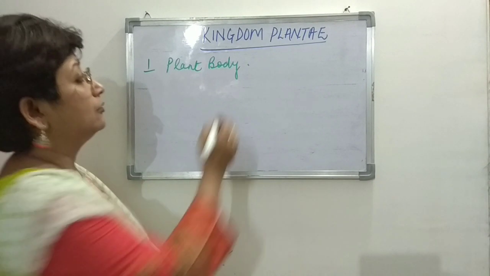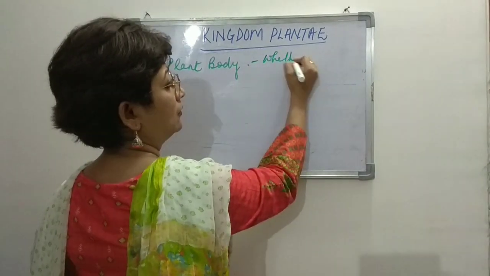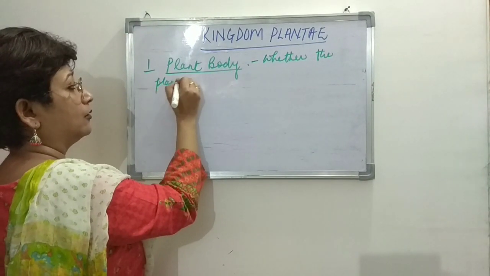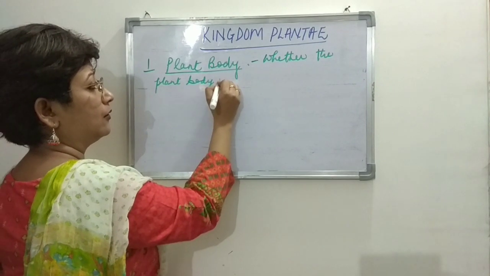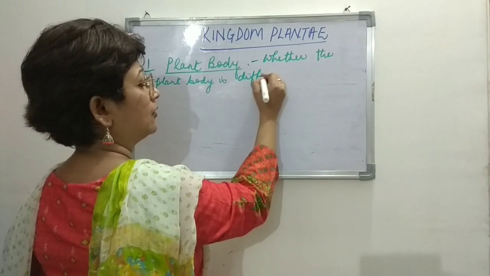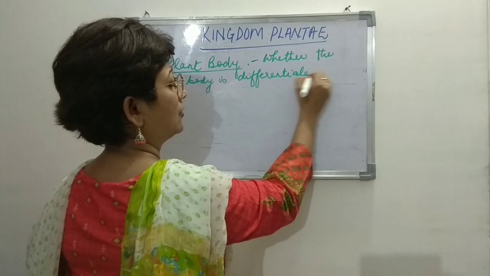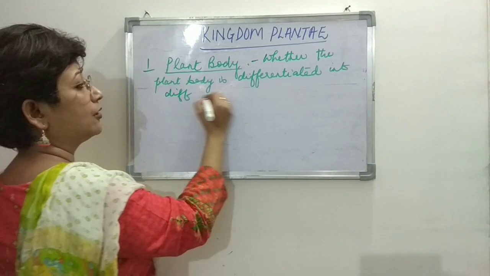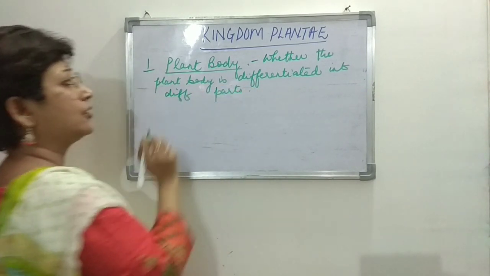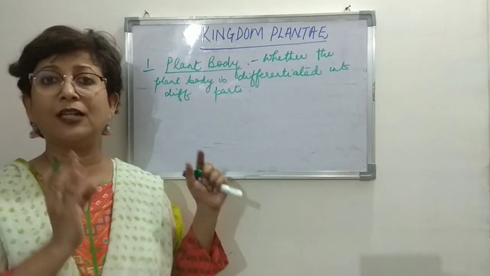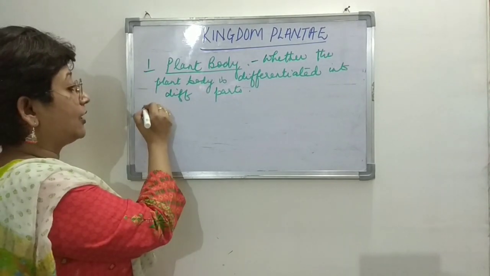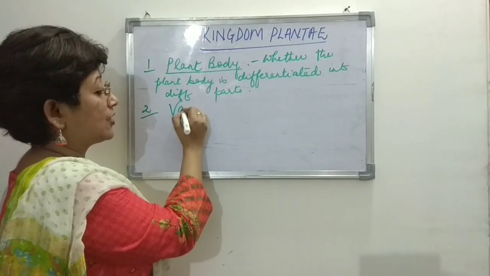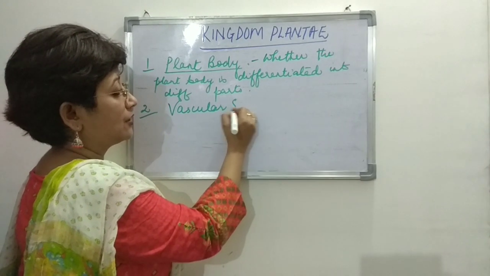So whether the plant body is differentiated into different parts, that is the first characteristic that is taken into consideration, and the second characteristic that is taken into consideration is the vascular system.